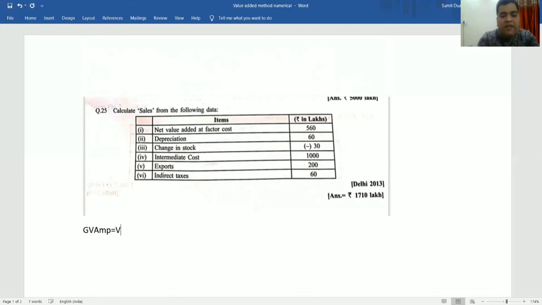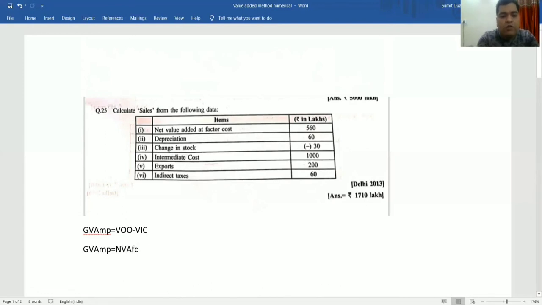We know the formula is value of output minus value of intermediate cost. Here it is written NVA at FC, so I can calculate GVA at MP from NVA at FC, and after calculating GVA at MP, we can put it in the first formula that we have written.